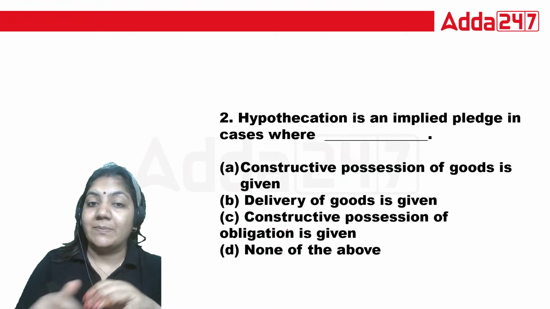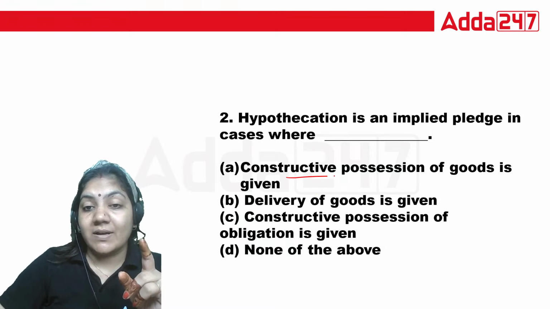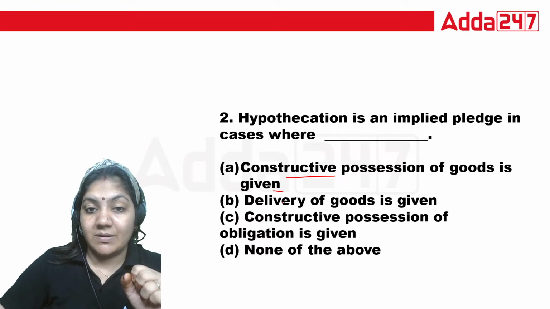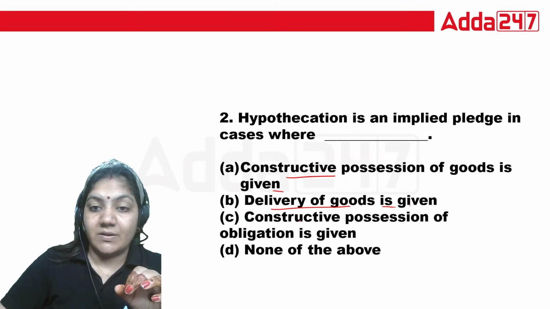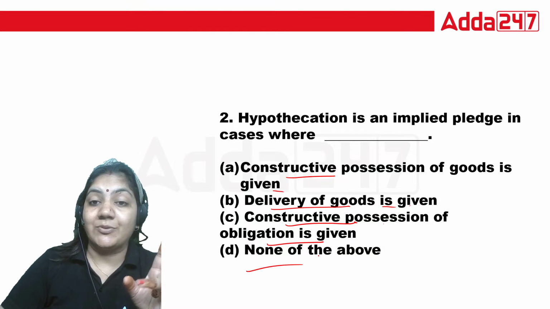Hypothecation is the implied pledge in the case where: A, constructive possession of good is given; B, delivery of good is given; C, constructive possession of obligation is given; D, none of the above.